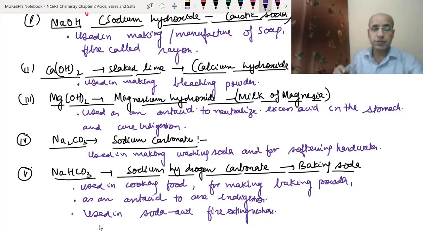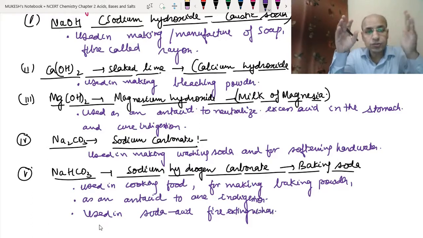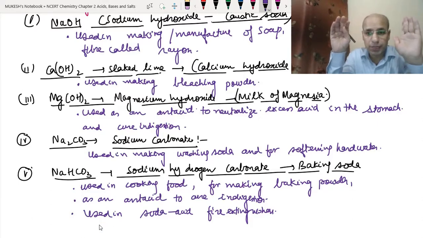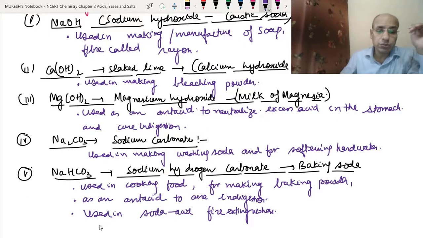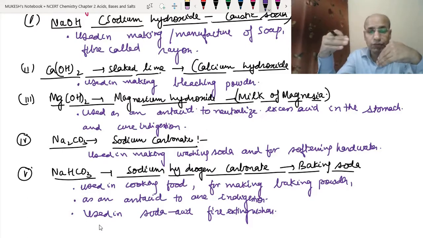Okay, as we have studied when we studied the properties of acids, we had studied the reaction of acids with carbonates and metal hydrogen carbonates, and this sodium hydrogen carbonate is used along with sulfuric acid to make the soda acid fire extinguisher.